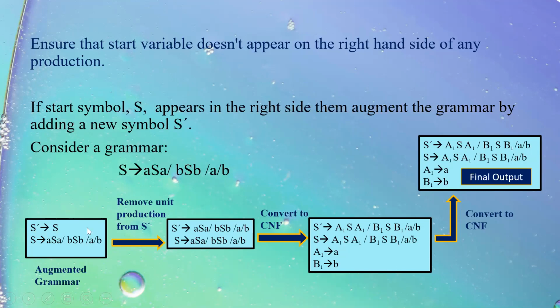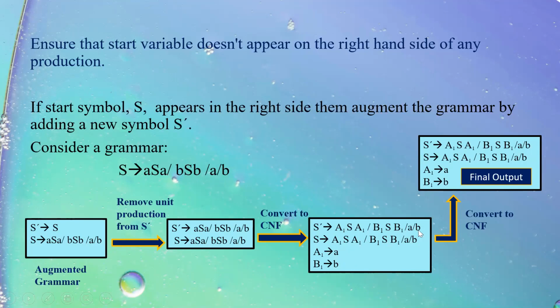S dash. But I have a unit production, and the rule says that there should be no epsilon, no unit, and no useless productions before converting into Chomsky. So I'll replace this capital S with all the productions of S in order to remove the unit production. This is the output I get after removing the unit production from S dash. Now I start converting into CNF. I have introduced two new symbols, A1 tends to A, B1 tends to B, and put them in all places.